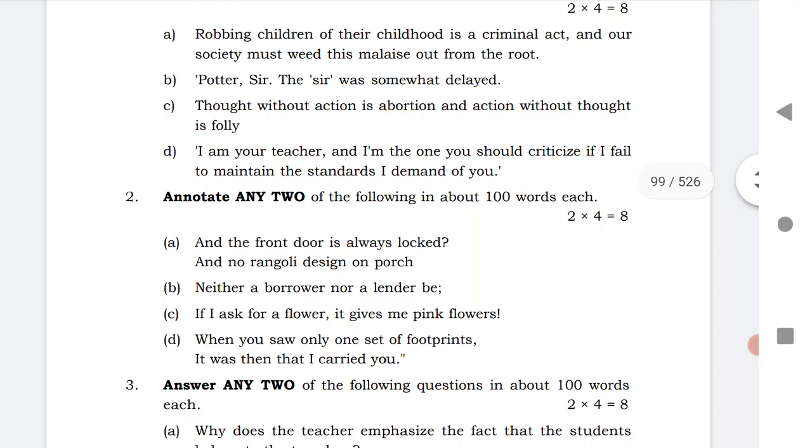Most of the students lose marks due to the annotations and answers, because the grammar part will definitely get good marks. But for these annotations, I request once again, read all those summaries and practice each and every question. Definitely you will get good marks.